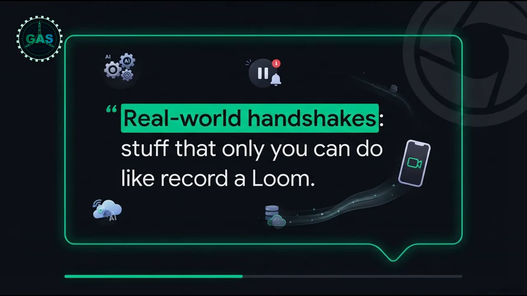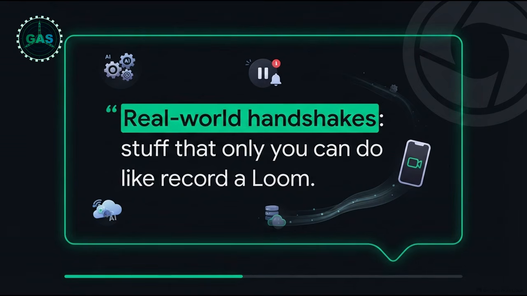But here is the real secret sauce to making these massive multi-week automations actually work in reality: human-in-the-loop validation, or what we call real-world handshakes. If your agent is running a 4-week sprint to get, say, 500 course signups, it can comfortably build the website, write the email copy, and scrape the leads completely on its own. But eventually, there's a task only you can do.